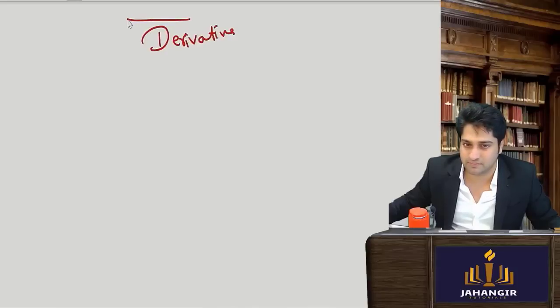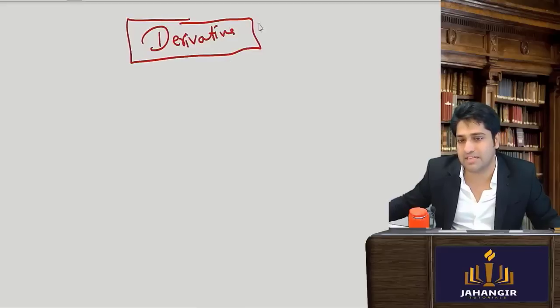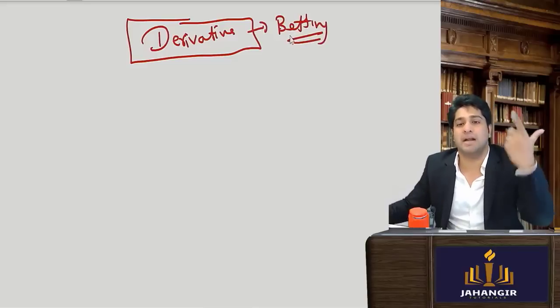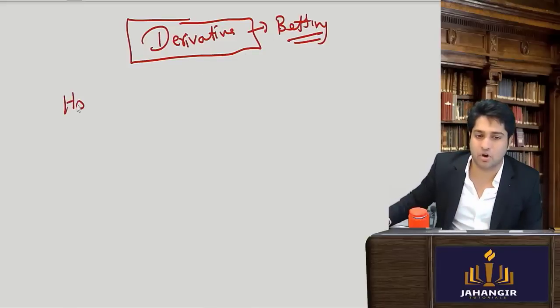I'll explain it in a very weird fashion first. Derivative is very similar to betting, not gambling exactly, but betting. Let's say you are betting on a horse race.